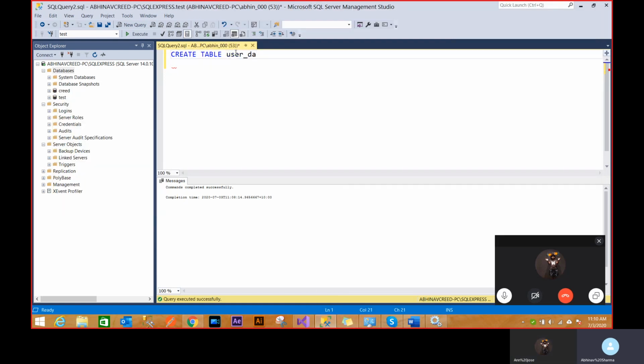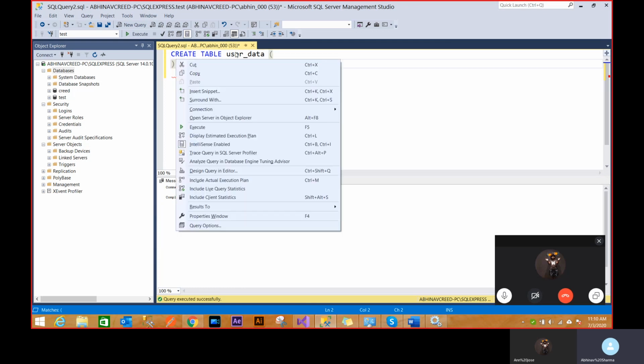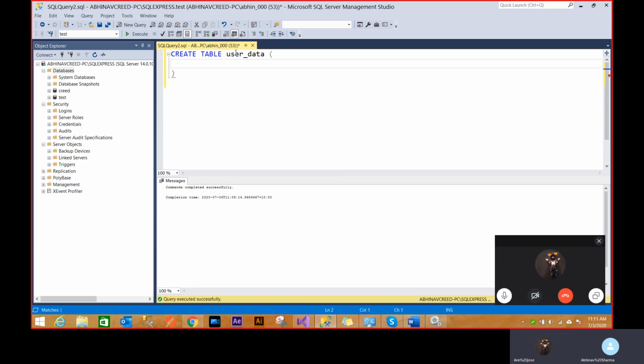So I want to create the user data table, right? And there's a syntax. That's how you design the first table. Then I have to first add the first column. So I'll create user ID and I want it to be int because this is the ID column, right? Primary key.